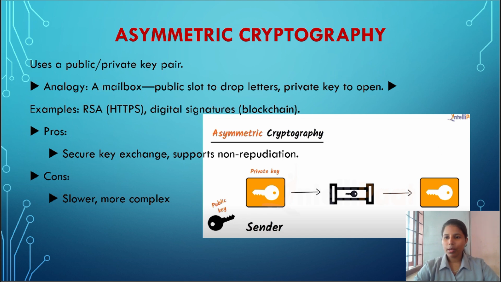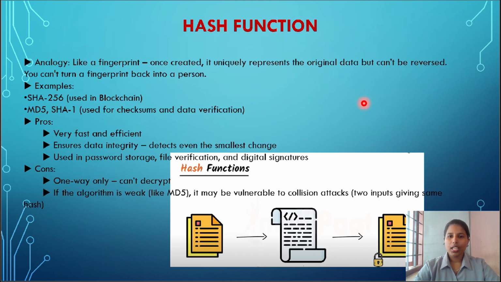Now let's look at what a hash is. A hash function is a mathematical algorithm that takes an input, like our message, of any size, and produces a fixed-size output, which we call a hash value. It is typically a string of characters. It is a one-way function, meaning it's easy to compute the hash from the input, but practically impossible to reverse-engineer the input from the hash.